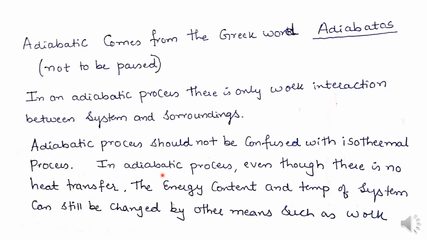So the meaning of adiabatic is that neither heat is entering the system nor leaving the system, but still the energy content and the temperature of the system can be changed by other means such as work. So when work is performed on the system, the energy content and the temperature of the system can be changed even though it is in an adiabatic condition.